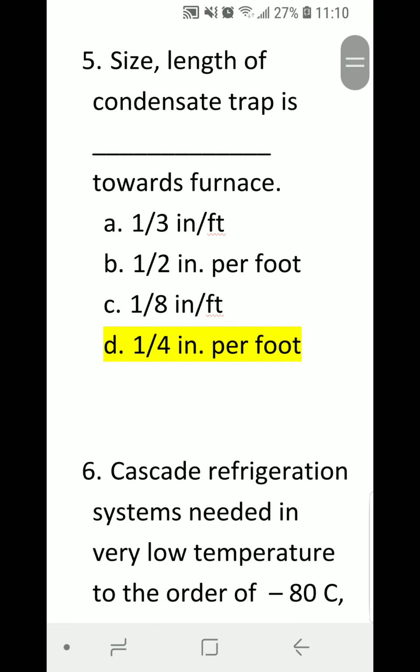Number 5. Size length of condensate trap is blank towards furnace. A, 1/3 inch per foot, B, 1/2 inch per foot, C, 1/8 inch per foot, or D, 1/4 inch per foot. Correct answer is D, 1/4 inch per foot.